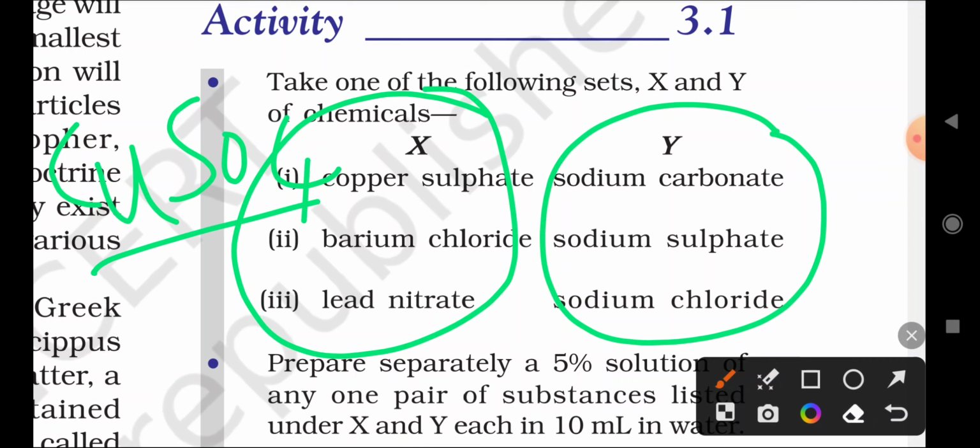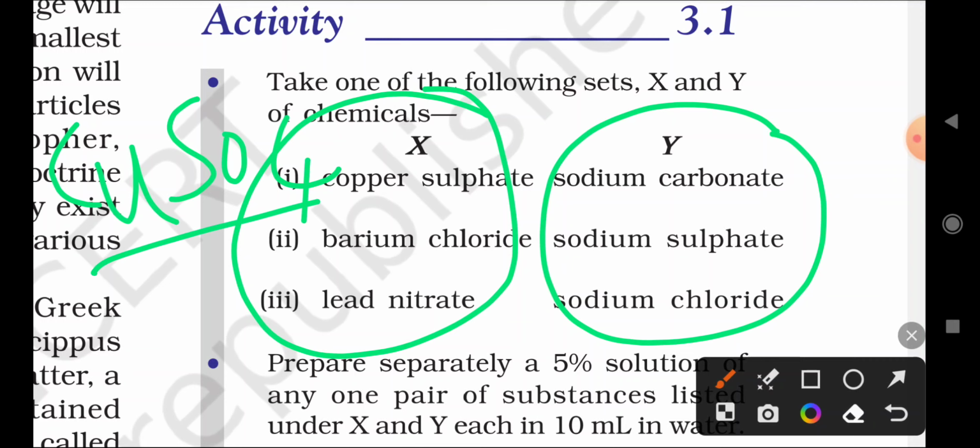Next, sodium carbonate, Na2CO3. What is the formula? Na2CO3. Sodium sulfate, Na2SO4.